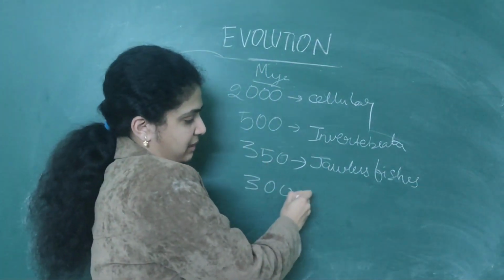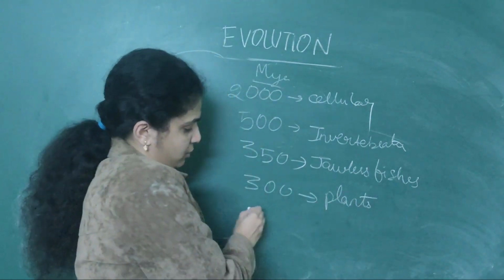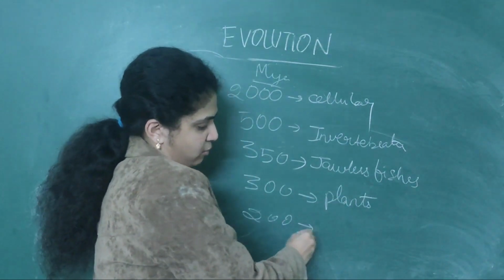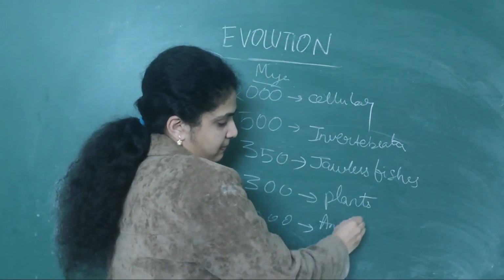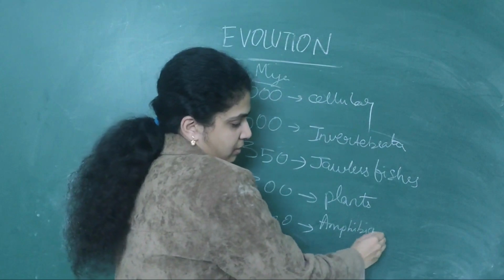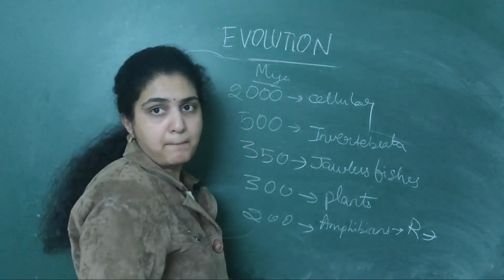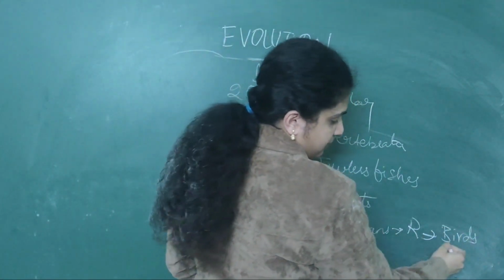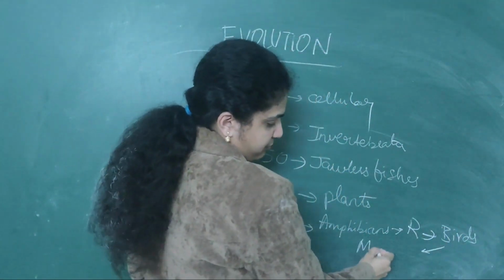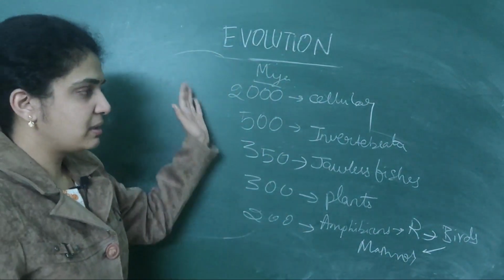Around 300 million years ago, plants. 200 million years ago, first amphibians, then reptiles, then birds, then mammals, finally. So this is the simple thing.